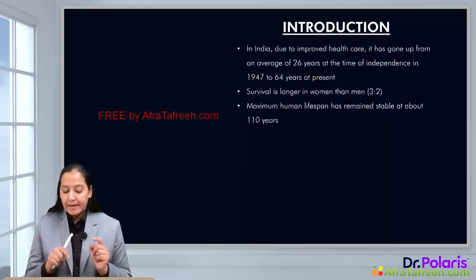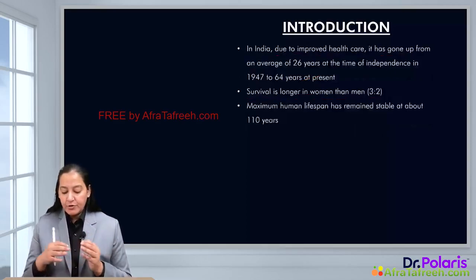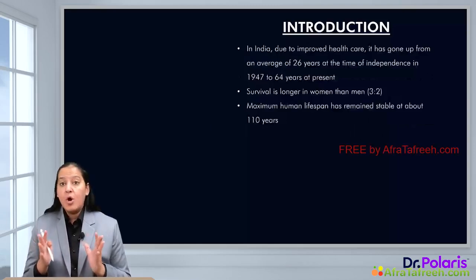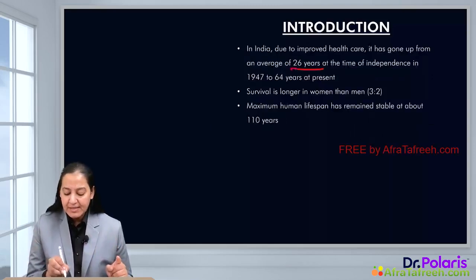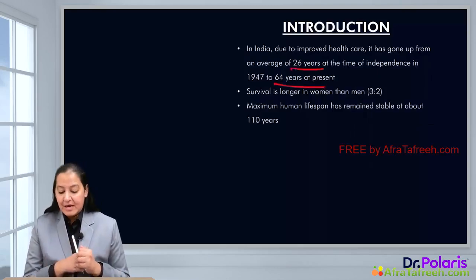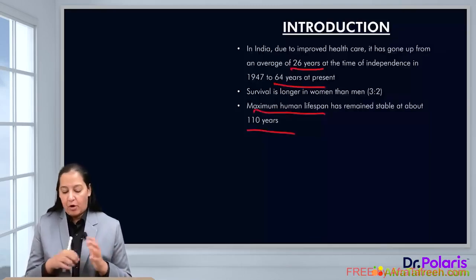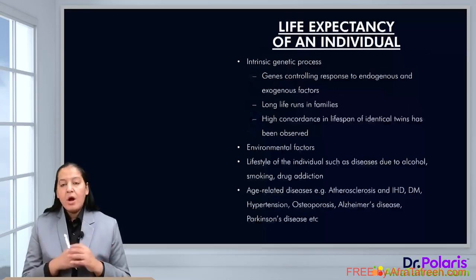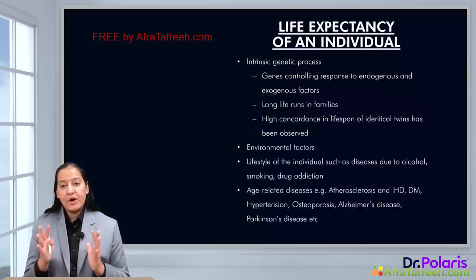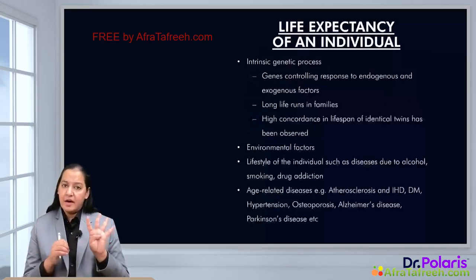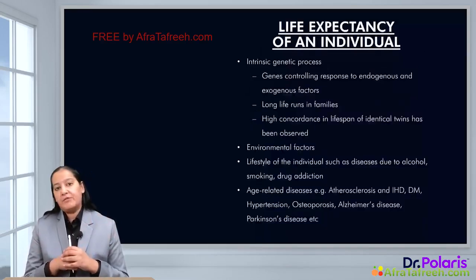That's aging. Now in India, due to improved healthcare, the average lifespan of human beings increased from 26 years to 64 years nowadays. Maximum, as I've told you, the maximum human lifespan is 110 years as per records on earth. So, on what factors does the life expectancy of an individual depend? There are 4 factors on which the life expectancy of humans depends.